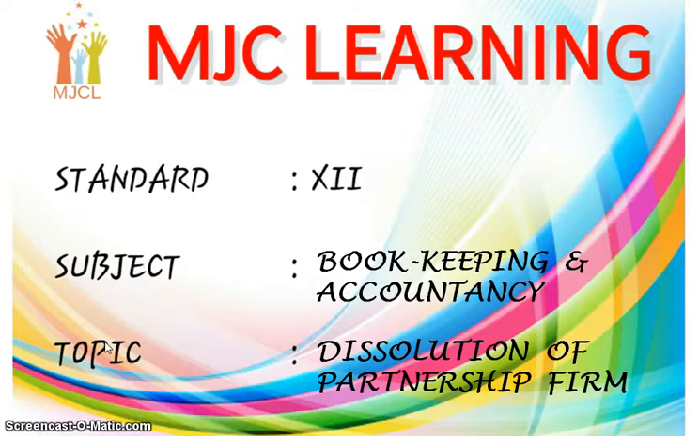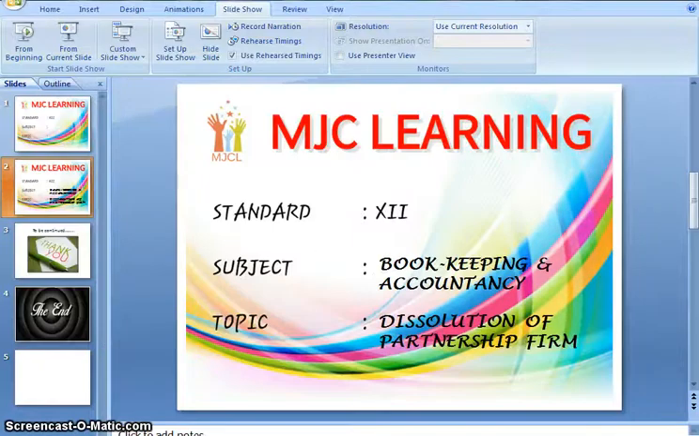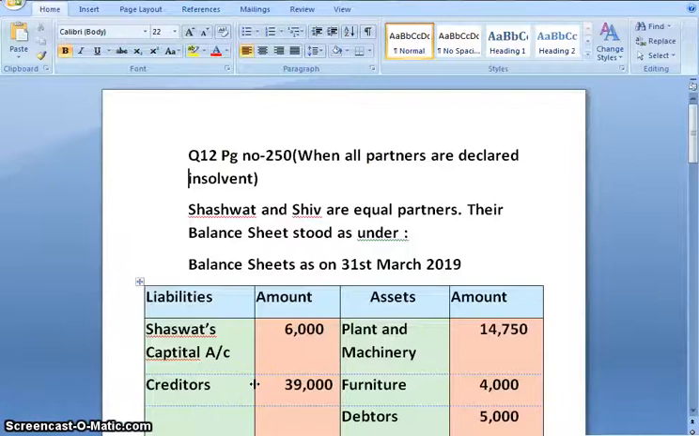Today we are going to study chapter number 6 of your subject Bookkeeping and Accountancy, that is Dissolution of Partnership Firm. So let's begin. Today we are dealing with question number 12, which is on page number 250 of your government textbook. This is the case where all partners are declared insolvent. Let me start reading the question.